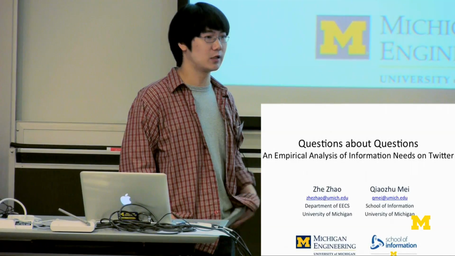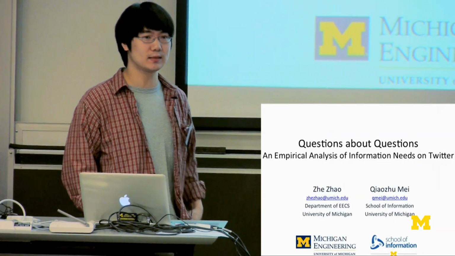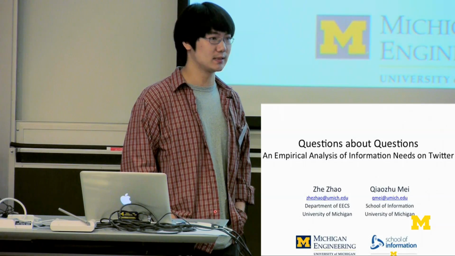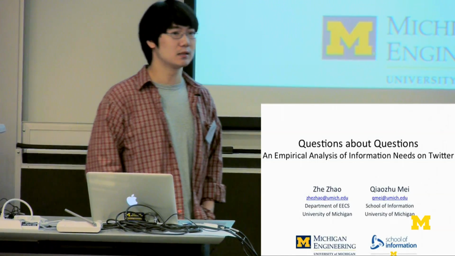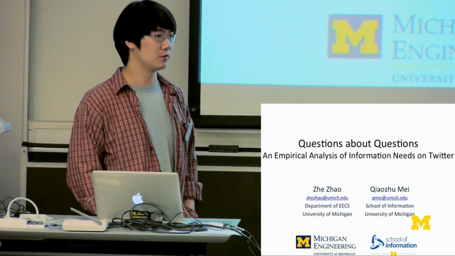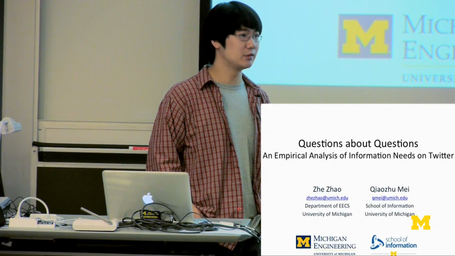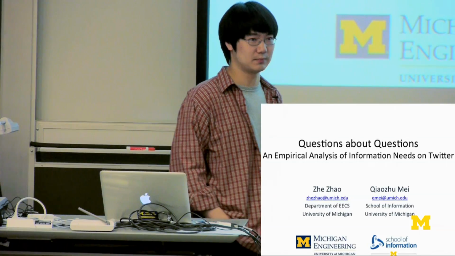So in this talk, I will talk about this user asking question behavior in social networks. I will first talk about what this information need in Twitter is, and then go through the motivations of this problem, talk about the challenges and the solution of both detecting and analyzing the information need. And after that, I will talk about the conclusion and some future directions.